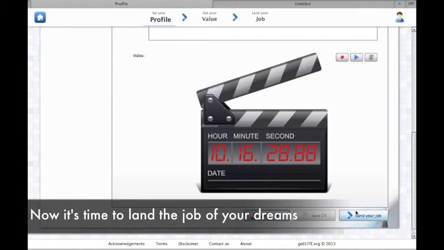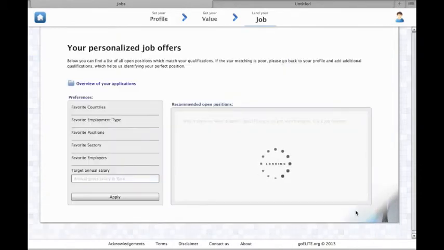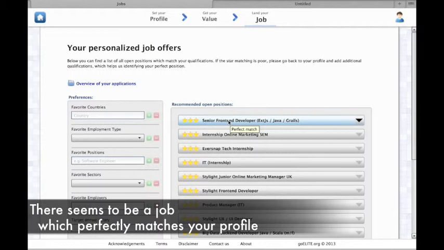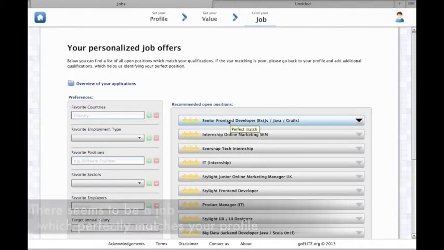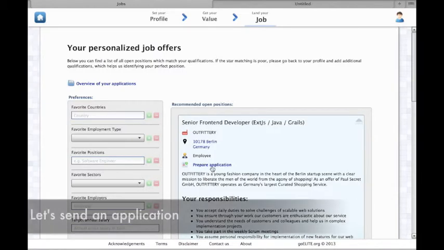Now it's time to land the job of your dreams. On the right side, you can see all open positions which match your profile. There seems to be a job which perfectly matches your profile. Click on it, see the details, and prepare an application.